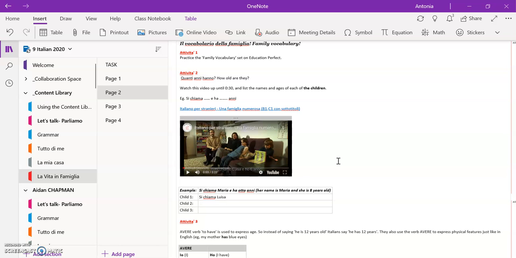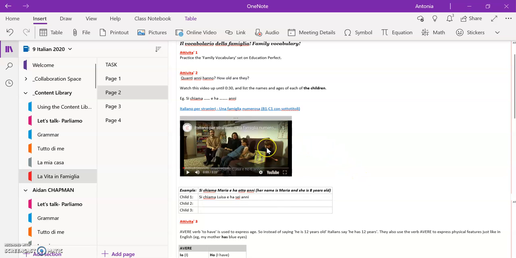All right, so I have 6 years, but we need to use the lui lei form of the verb avere, to have, to talk about her. So we're going to say ha 6 anni. Okay, so you can see above there's the example here as well. I've written an example in. So si chiama Luisa e ha 6 anni.